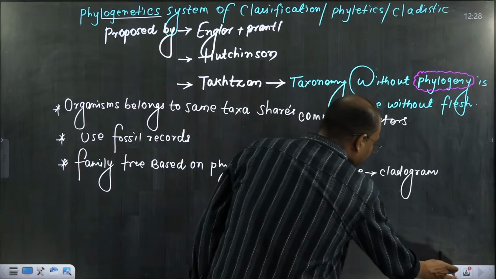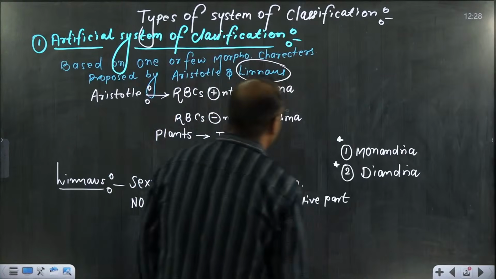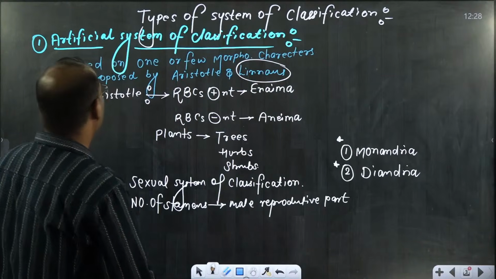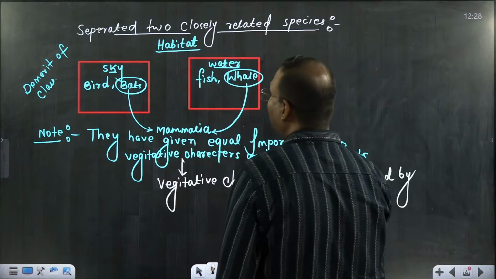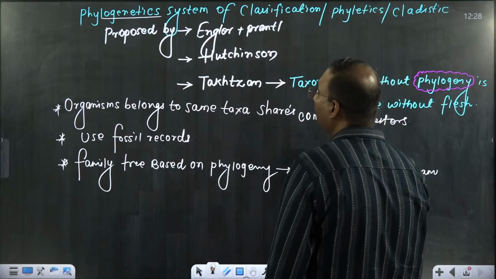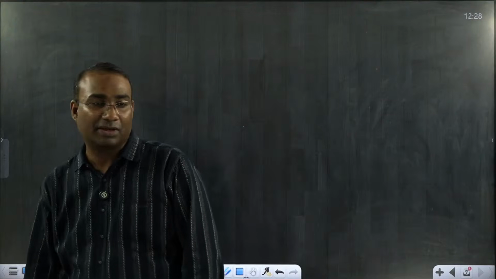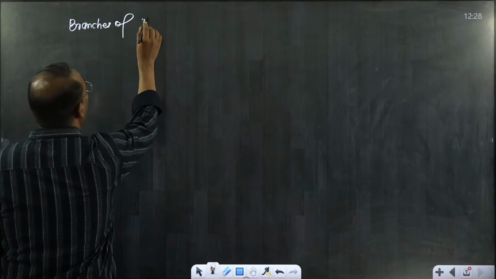So I hope up to here you have cleared all the things. We started from the artificial system of classification, then the natural system of classification, then we moved to phylogenetics. Now we are moving towards a specific segment they have given: branches of taxonomy.